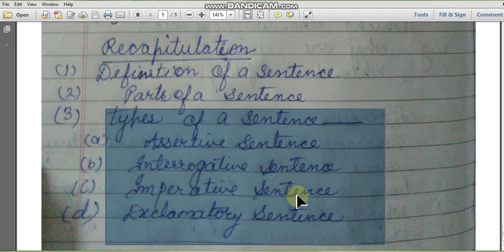Imperative sentences are those sentences which show us our command, suggestion, advice or order. And exclamatory sentences are those sentences which show our emotions like our sadness, happiness.